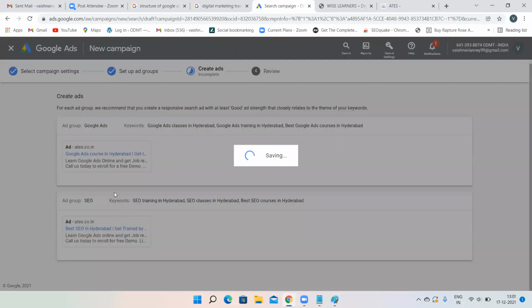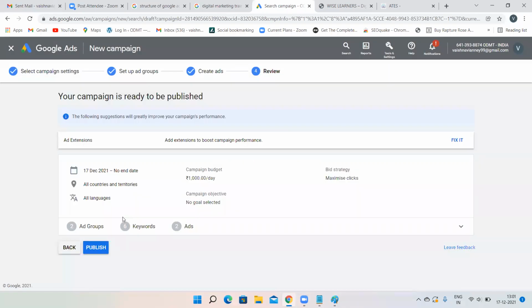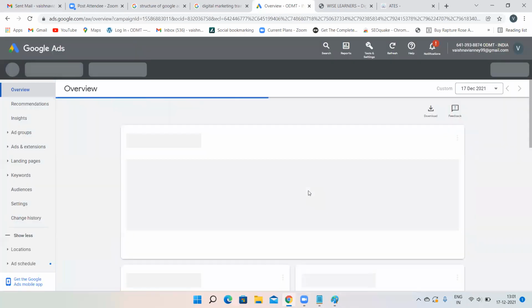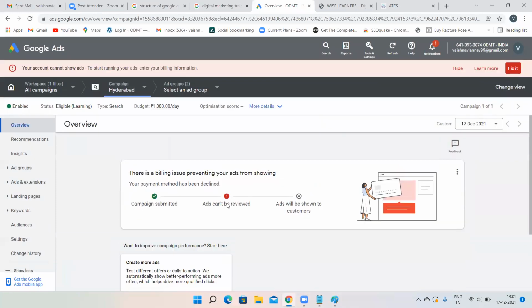Save and continue. Here are the two ads which we have created for two ad groups. Checking your campaign. That's it. Publish your campaign. You can see 1,000 rupees per day, bid strategy maximize clicks and everything. Ads can't be reviewed yet. Campaign submitted. Why can't the ads be reviewed as of now? I told you, Google will review your campaign and they will either disapprove or approve. Why? Because we have not paid the money, isn't it? Your account cannot show ads. To start running your ads, enter your billing information. I have not entered billing information, which means I have not paid any amount. That is the reason my ad can't be reviewed.